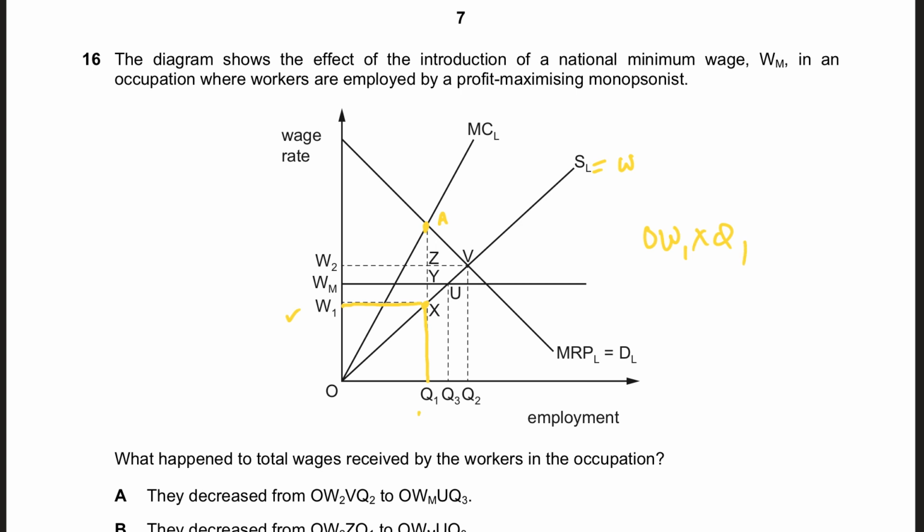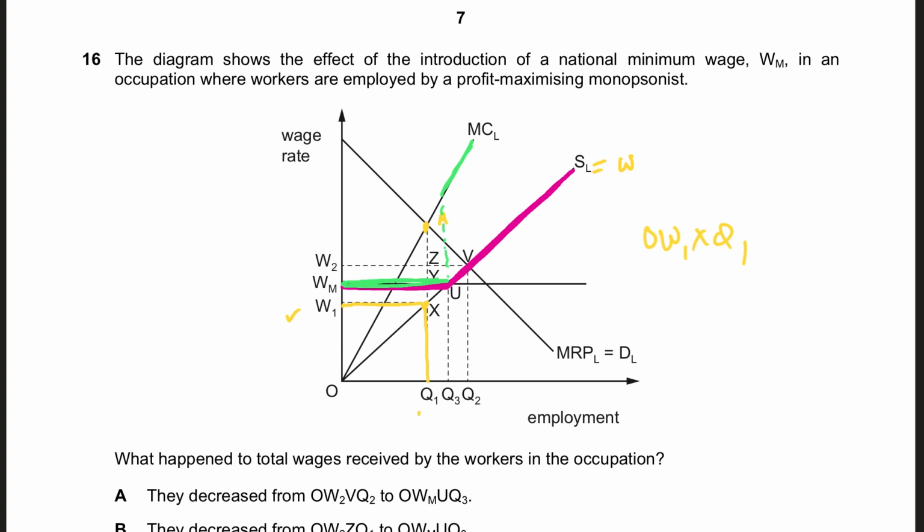Then what is happening is this: as soon as you introduce the minimum wage, the wage will become WM. This will become the wage, the minimum wage, and then more can be paid depending on supply. So the new supply curve will become WMUSL. The new marginal cost will be, remember, when the supply curve is perfectly elastic, also elastic. And then we'll make a dotted line up. The rest of the marginal cost will be here. So MC equal to MRP will now happen at this point.